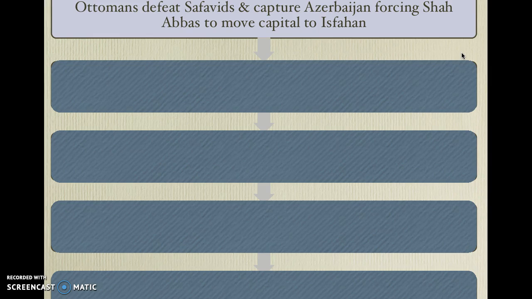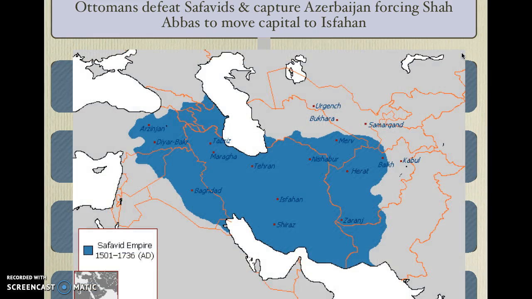Now, when Shah Abbas took over the Safavid Empire, they were already at war with the Ottomans. He didn't start that war. He took over a losing war. So he cut his losses and surrendered. And he lost Azerbaijan, the homeland, and had to move the capital to Isfahan. So you move the capital from Tabriz to Isfahan, deeper into the empire.